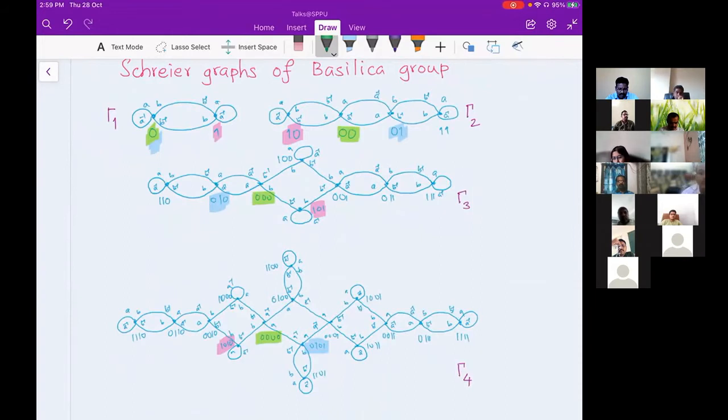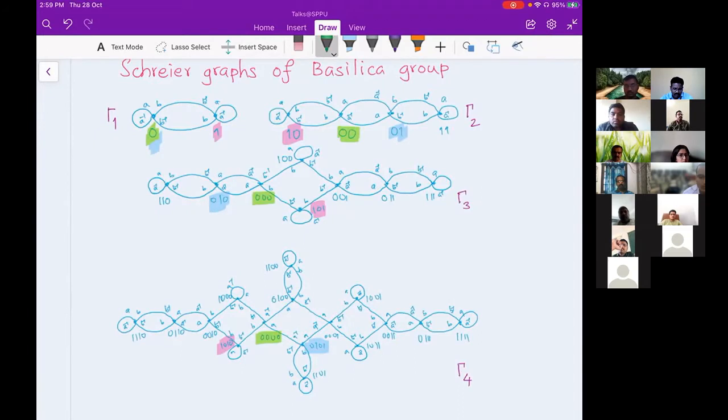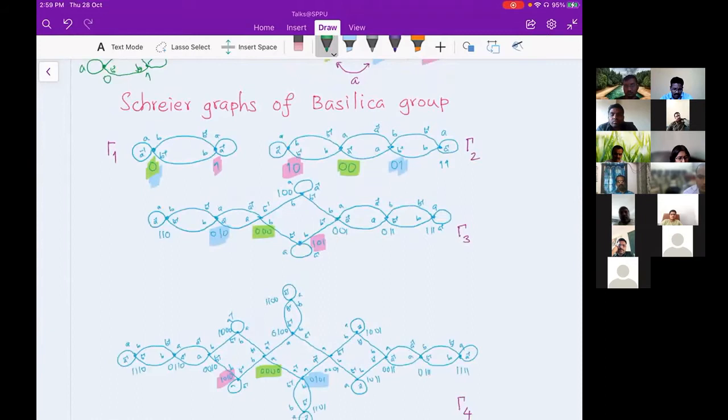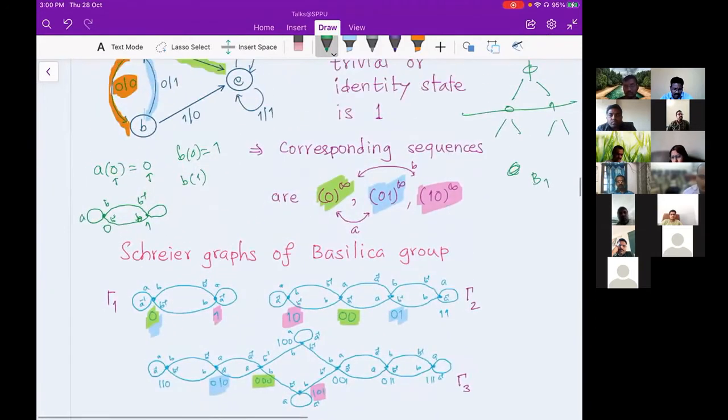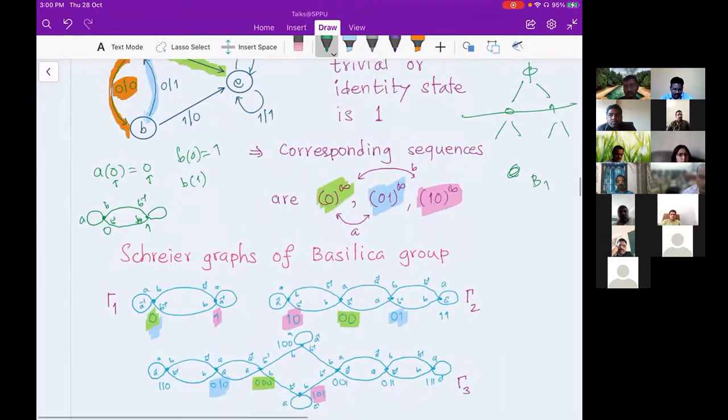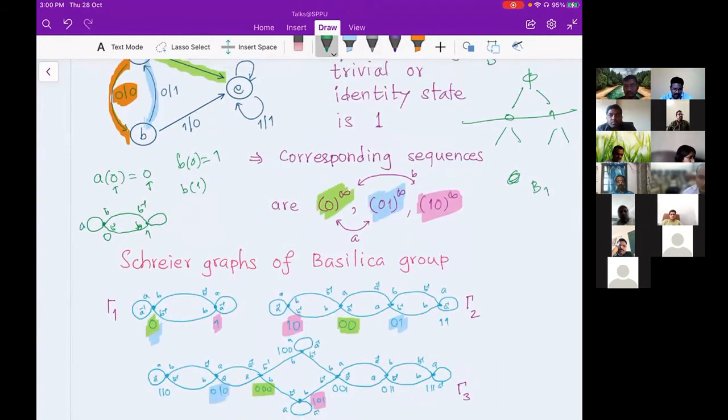So how to actually understand where the copies are, how to see that, and how to write it down explicitly? I will now introduce the notion which we call a generalized replacement product. But I will give the definition for Basilica Schreier graphs, and not in general for Schreier graphs of automata groups. Later on, we will extend it. In order to do that, I need what I was talking about, the boundedness of automata, and I'm going to use it.